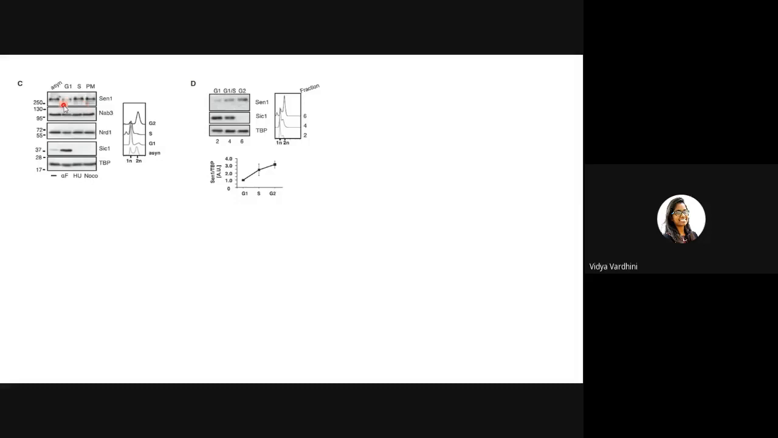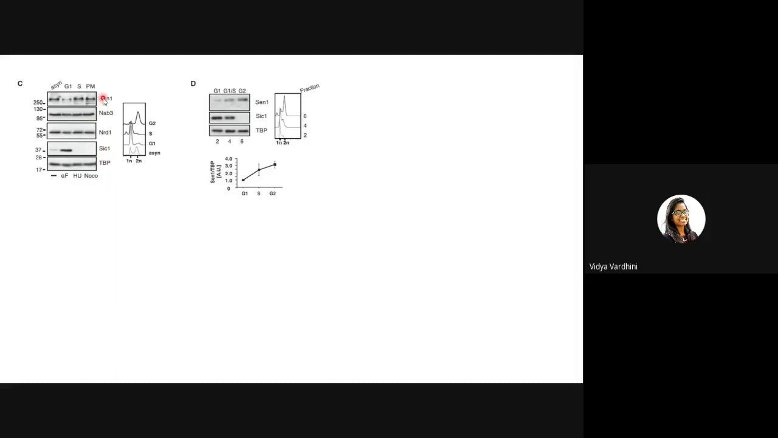And again, even here, they found that SEN1 levels are reduced in G1 while they are fairly similar in S and PM phase. And we know NAP3 levels are never known to alter at all, so their expression is consistent. And again, SIC1, which I was talking about, is higher in G1 and lower in S and PM phase. And TBP, TATA binding protein, is also similar throughout the cell cycle.